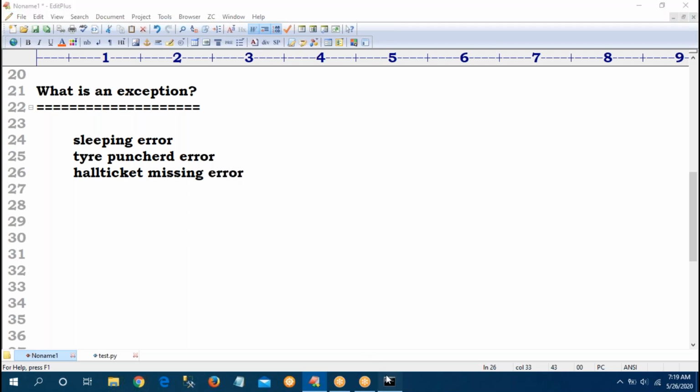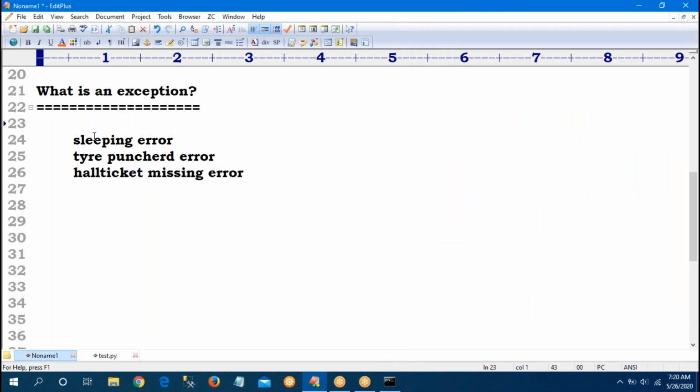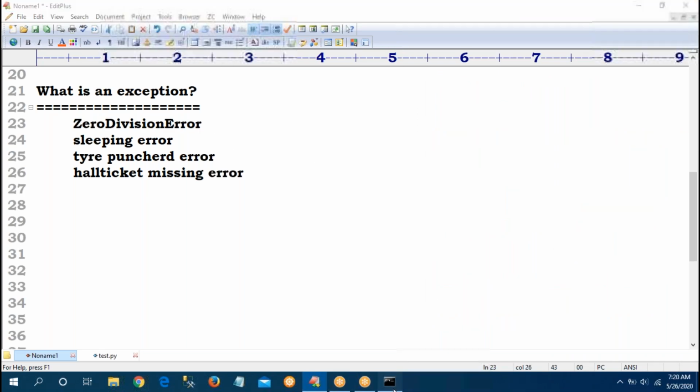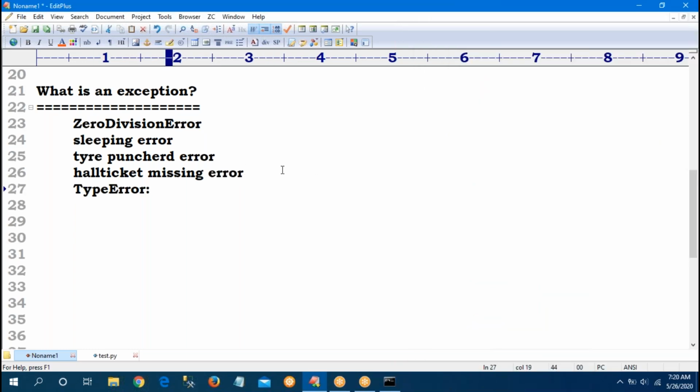But what is the predefined? Here, observe, you have seen something. What is it? Zero division error. That is also an exception. Because of this exception, I'm not able to execute my program. See, second time, type error. This is also an error. These are all called runtime errors.